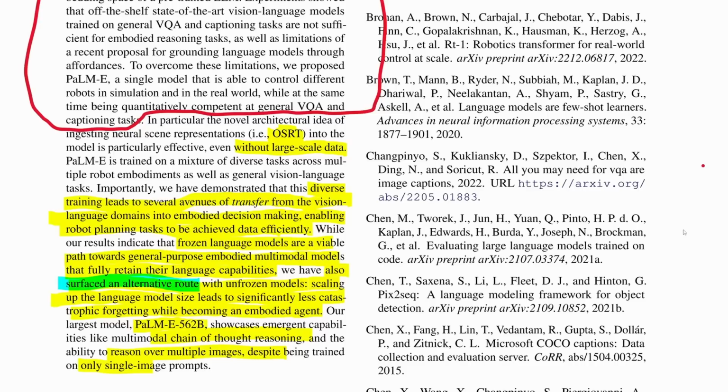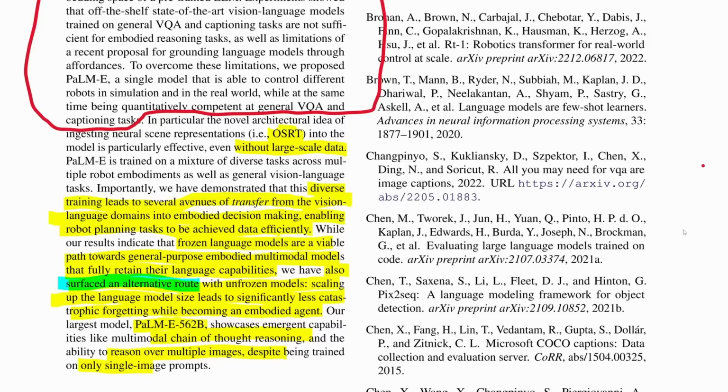Or if the scale doesn't actually matter, but it has to do with the way that they have a separate visual model, where the vision model precedes the LLM, that if that's all we need, then that would be great to know. And another question is, does that even work for non-supervised learning? This whole paper was still supervised learning. If we go into a harder type of learning like reinforcement learning, does this still work?